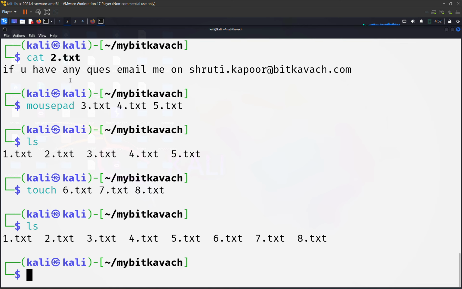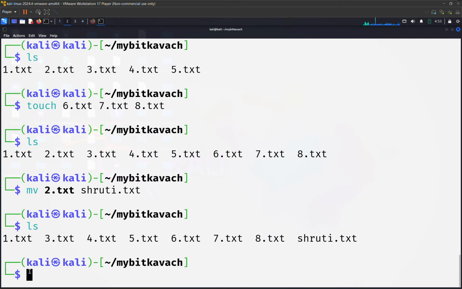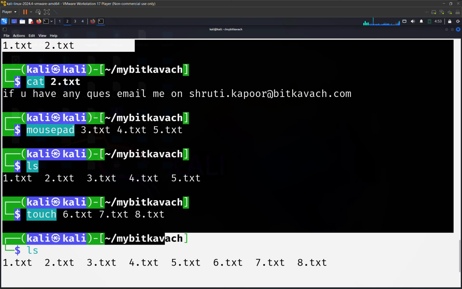Alright. Okay. Now let us understand one command, which is mv. mv is for renaming. Now let's say I have created 2.txt. Now for example I want to rename it to shruti.txt. So mv 2.txt shruti.txt. So this mv command is having two use cases. It is used to move files also, and it is used to rename also. So here I am renaming it.